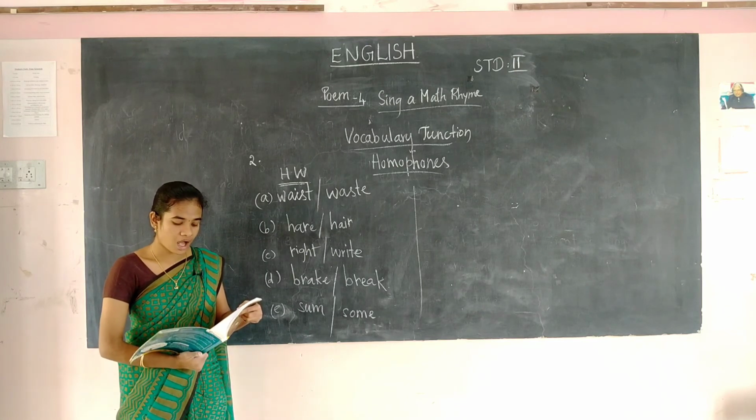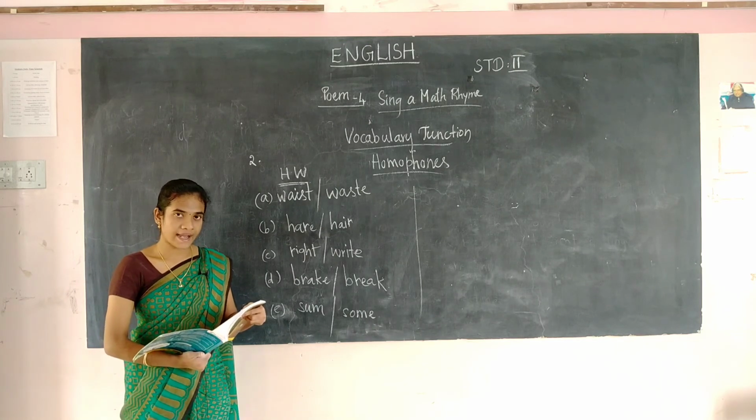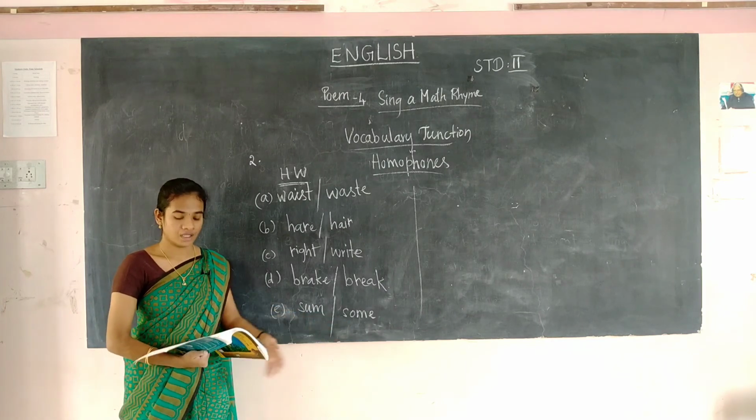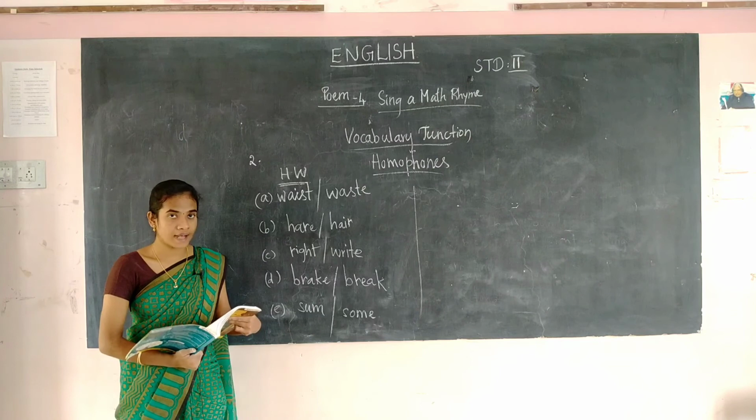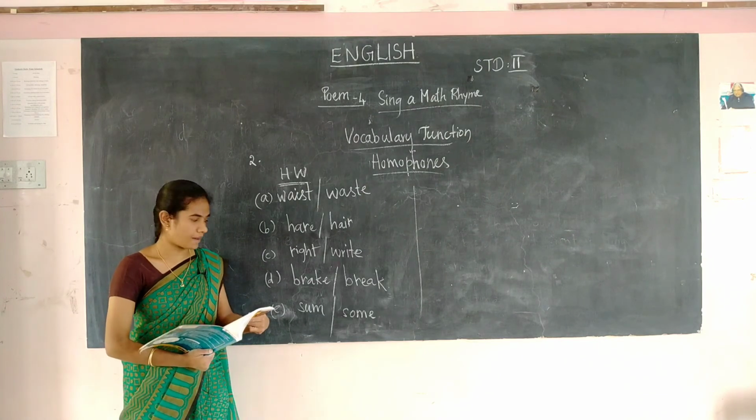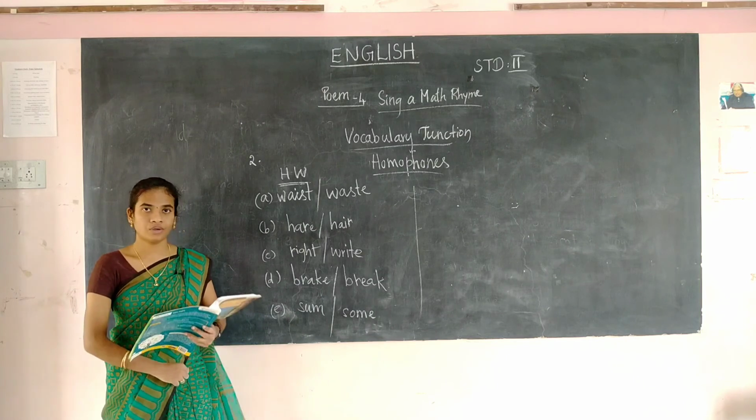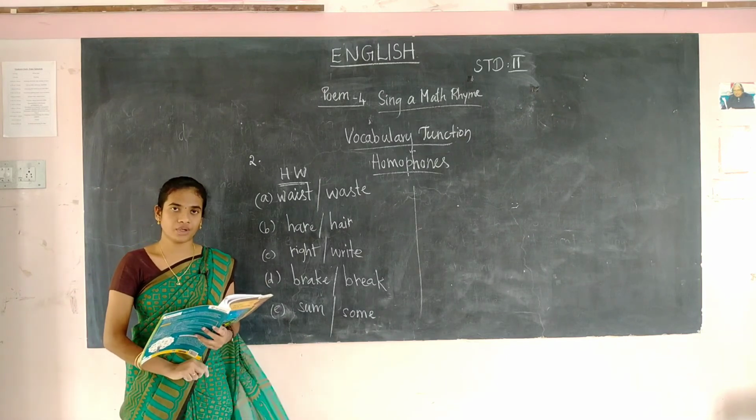The next one: I want to have dash milk. That is some or sum. I want to have some dash milk. Some or sum. Once again I am reading, you have to write side by side. Now itself you can write it down.